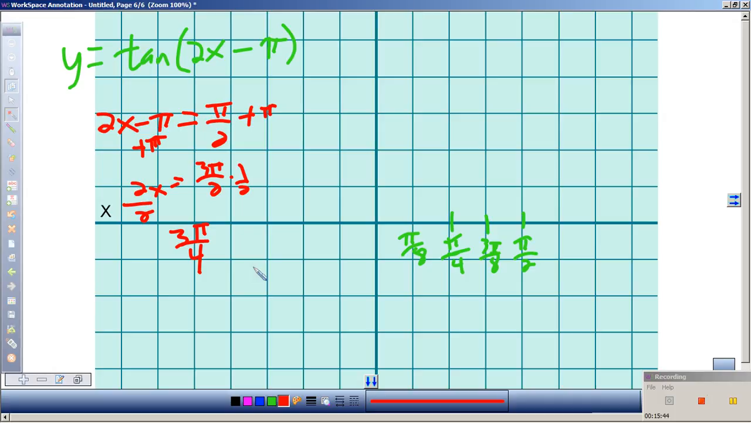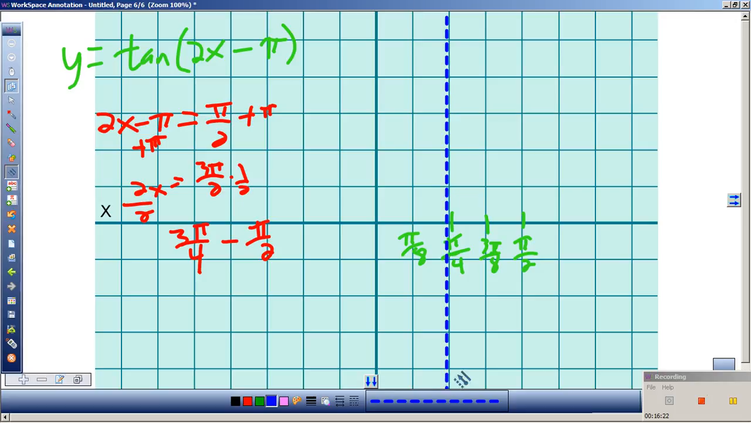Now, what is my period? Pi half. So if I subtract, take 3 pi fourths minus pi half, where am I at? Pi fourths. So this is an asymptote here, pi fourths. And then 1 pi fourths, 2 pi fourths, 3 pi fourths would be there.